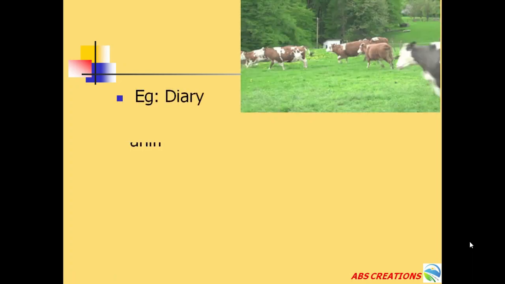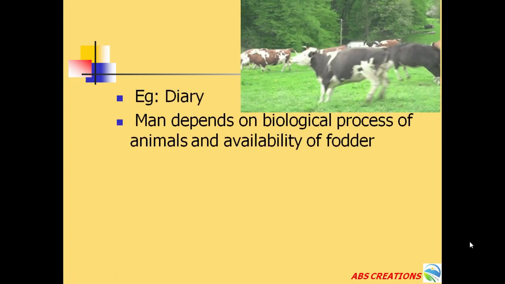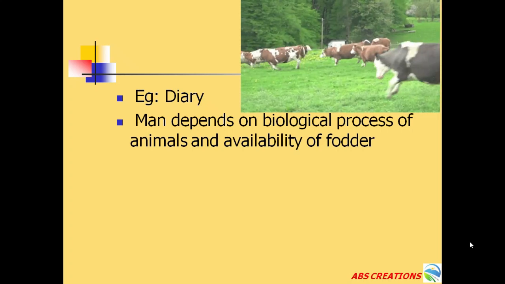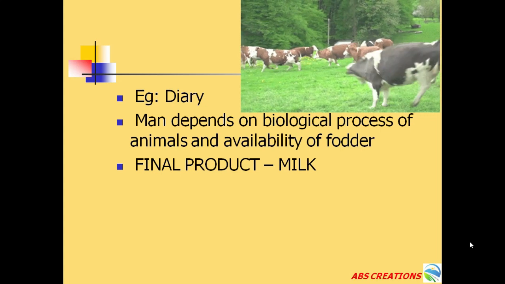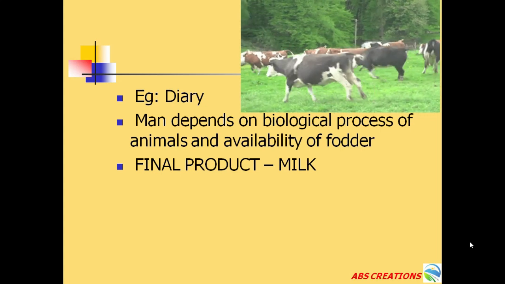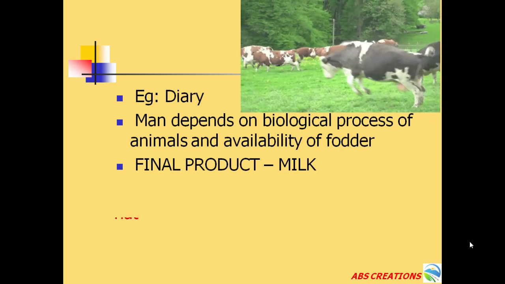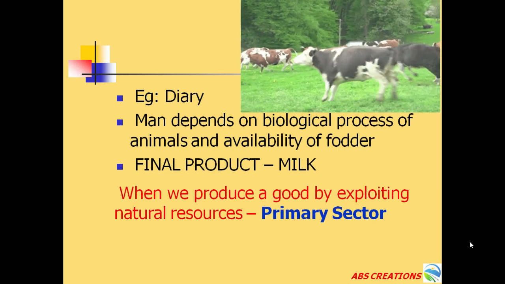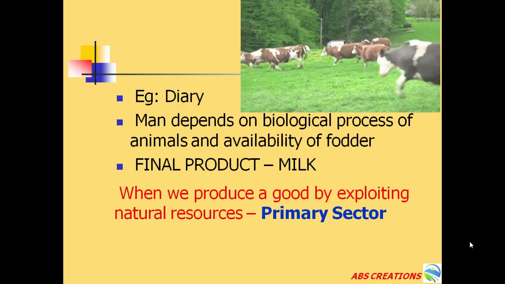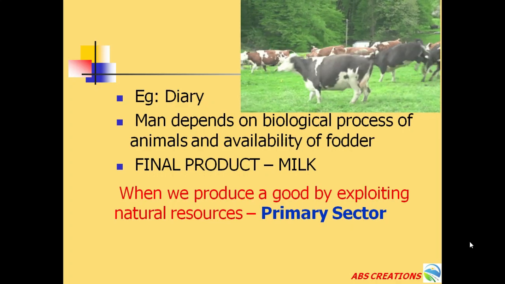Another example is dairy. The man depends on the biological process of the animals and the availability of fodder. So the final product he obtains is milk. So milk is a natural product. So what is primary sector? When we produce a good by exploiting natural resources, we say it is a primary sector.